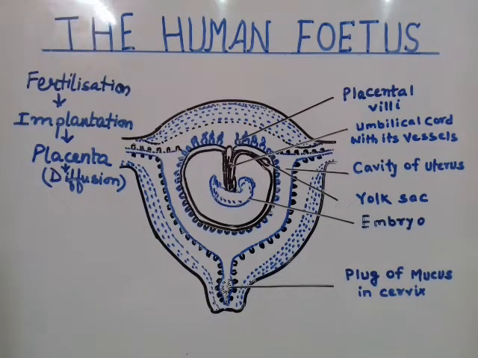Whatever the exchange of nutrients, excretory waste, hormones, enzymes, antibodies, whatever the functional aspect, whatever happens between the fetus body and the mother's body is via the process of diffusion. Now a question can come, why?